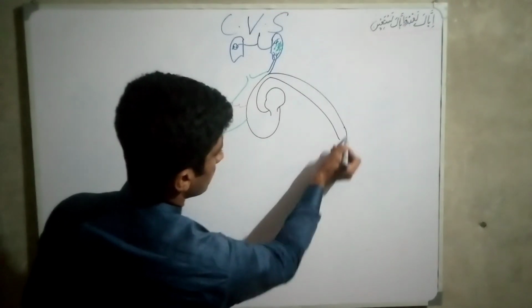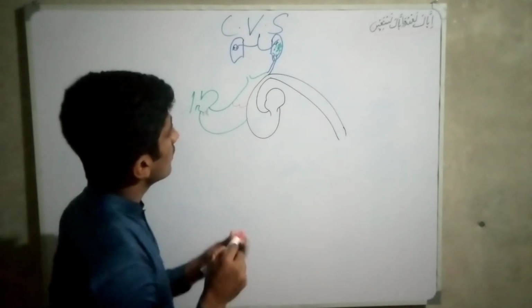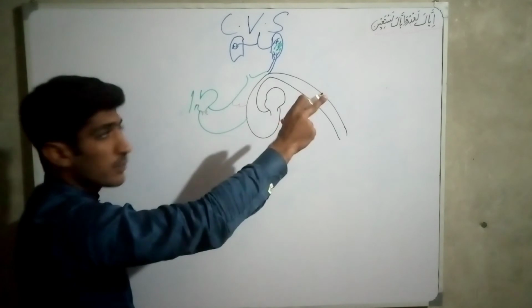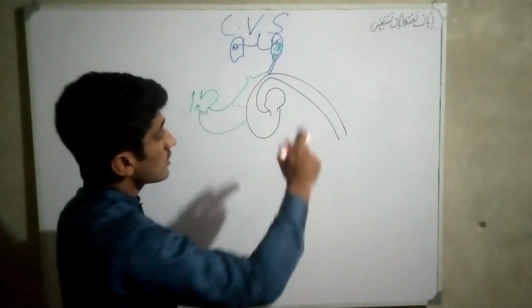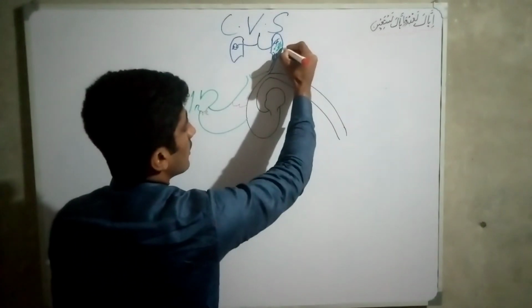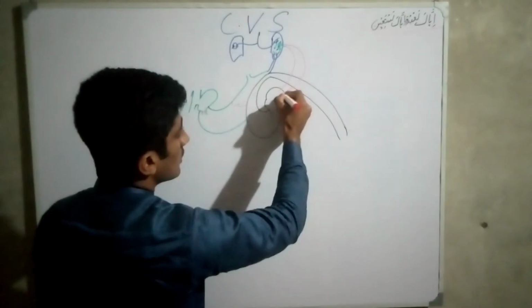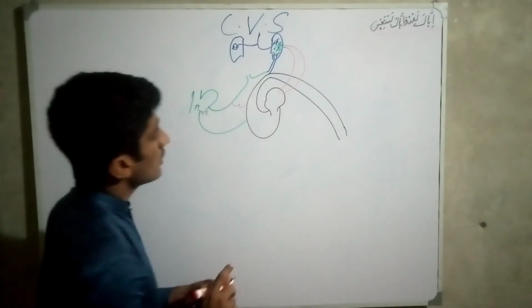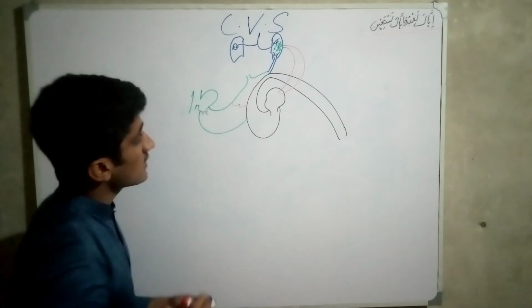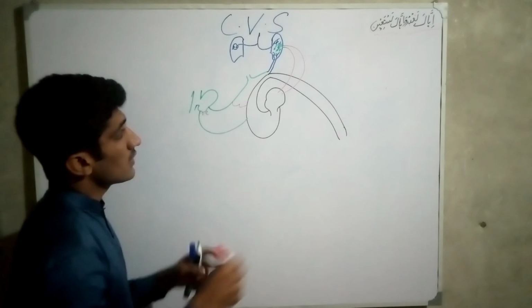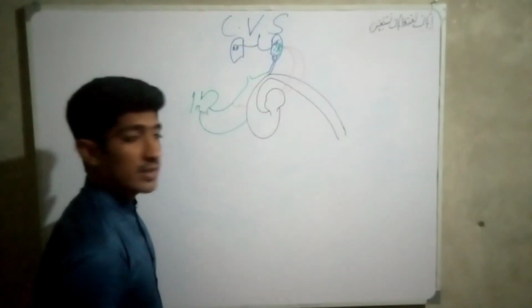The well oxygenated blood from the lungs comes to the left side of the heart, in the left atrium. And this vessel is called the pulmonary veins. These vessels are called pulmonary veins.